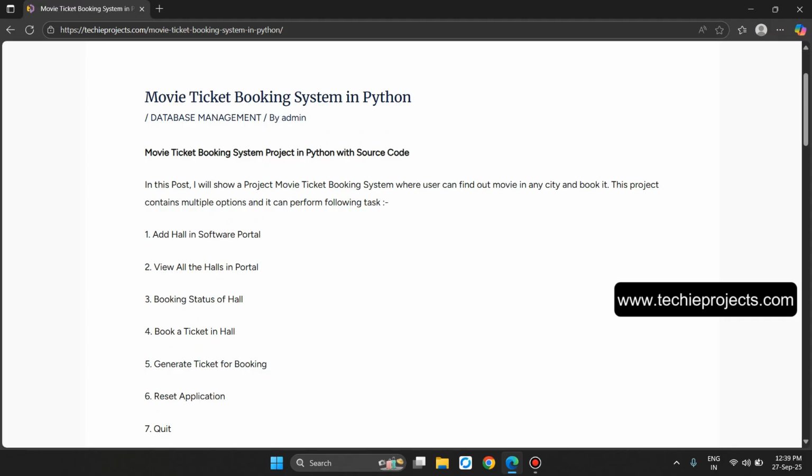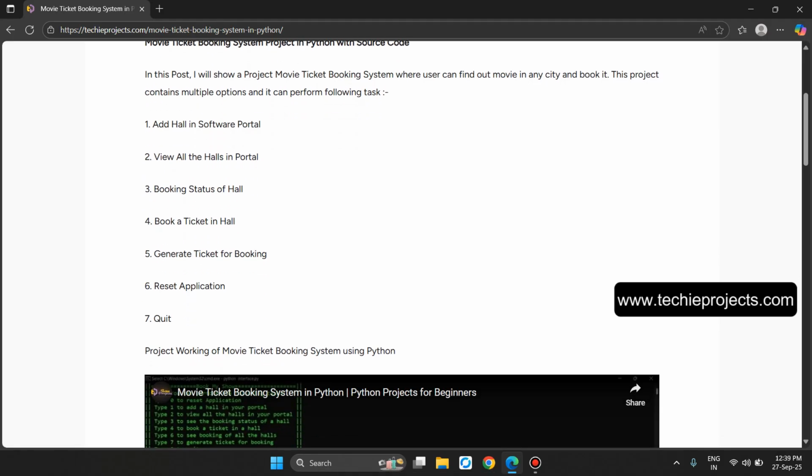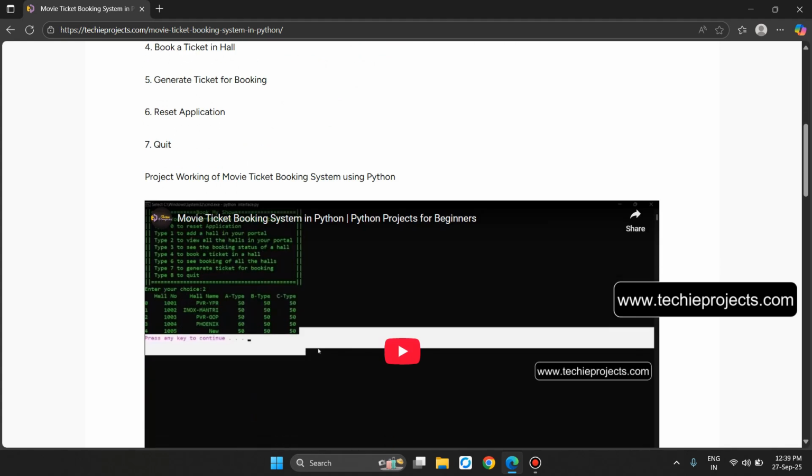So in the movie ticket booking system, I will show you a project where the user can find a movie in any city and book it. This project contains multiple options and can perform the following tasks: add hall in software portal, view all halls in software portal, booking status of hall, book a ticket, generate ticket for booking, reset application, and quit option.